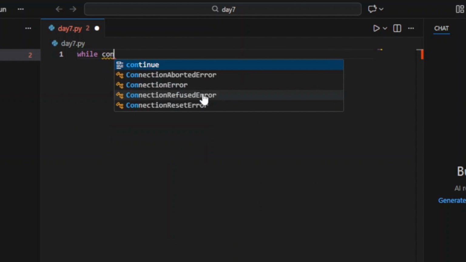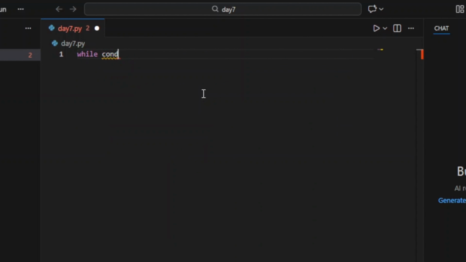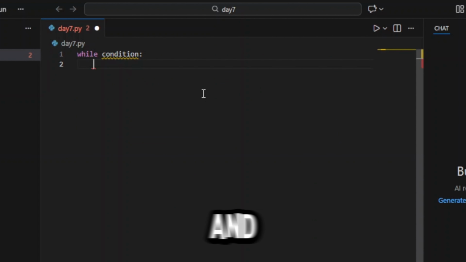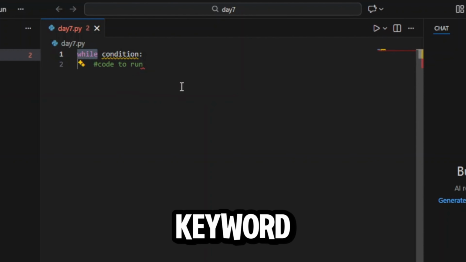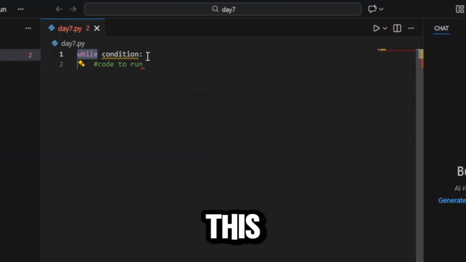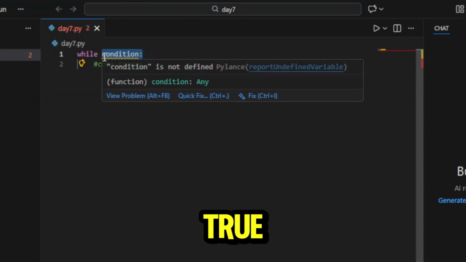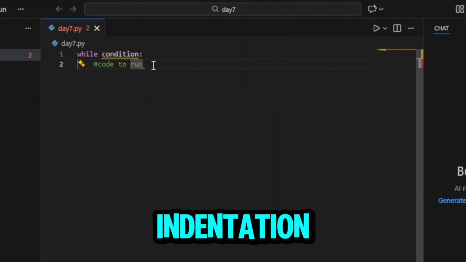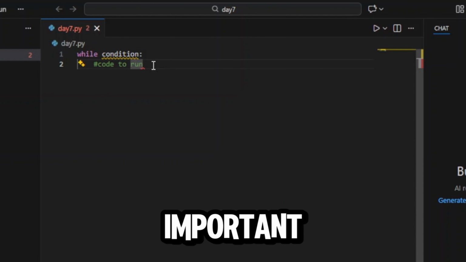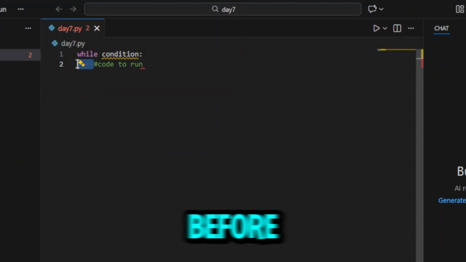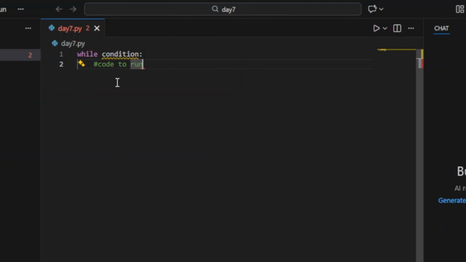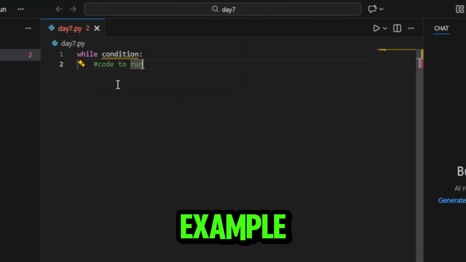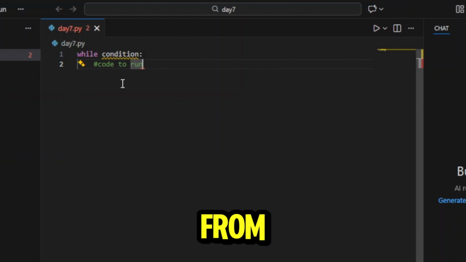While condition and a code to run. So here, while is a keyword used for while loop, and this condition must be true for the block of code to run. And indentation is very important. There must be a space before starting this line. Let's take an example. Let's print numbers from 1 to 5.